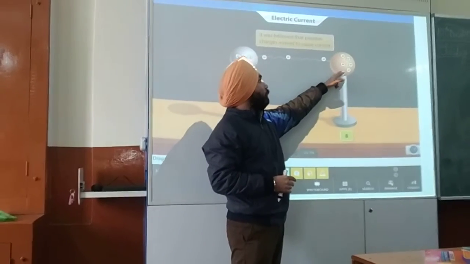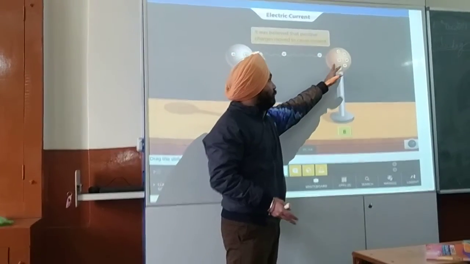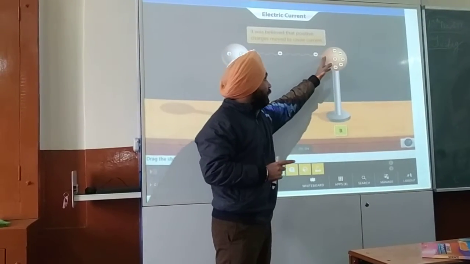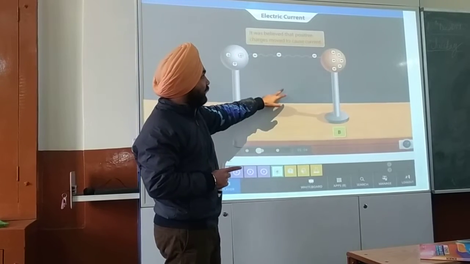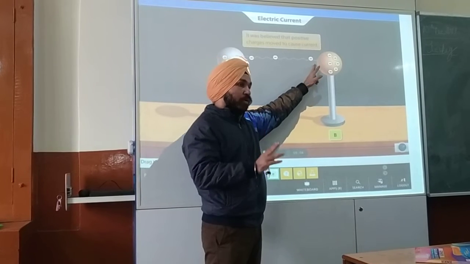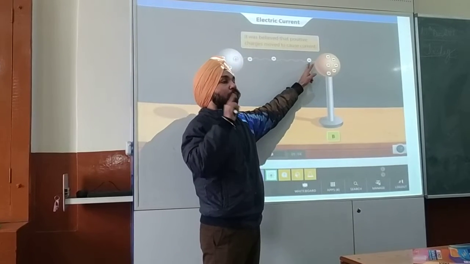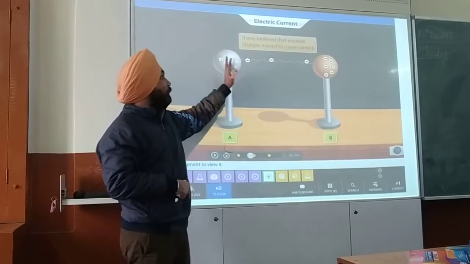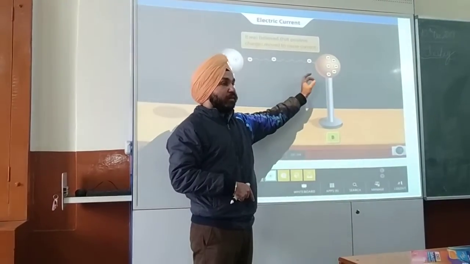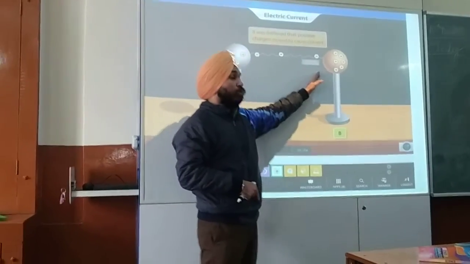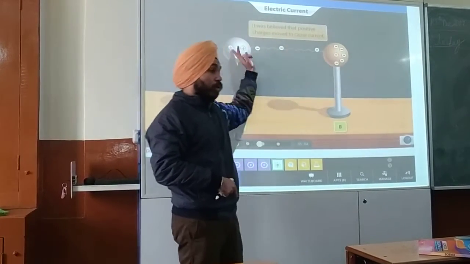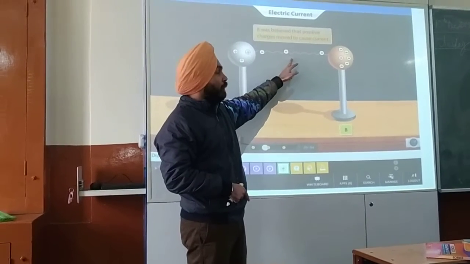But later on, with the discovery of the electron, it was realized that actually electrons are flowing in a wire, but the direction of electrons is from the negative to the positive. So we named it electronic current. Now what is electronic current? The direction in which electrons are flowing, that current is known as the electronic current. But the current which flows from the positive to the negative is known as conventional current. So what is conventional current? Current which flows from positive to negative, and the current which flows from negative to positive because of electrons is known as electronic